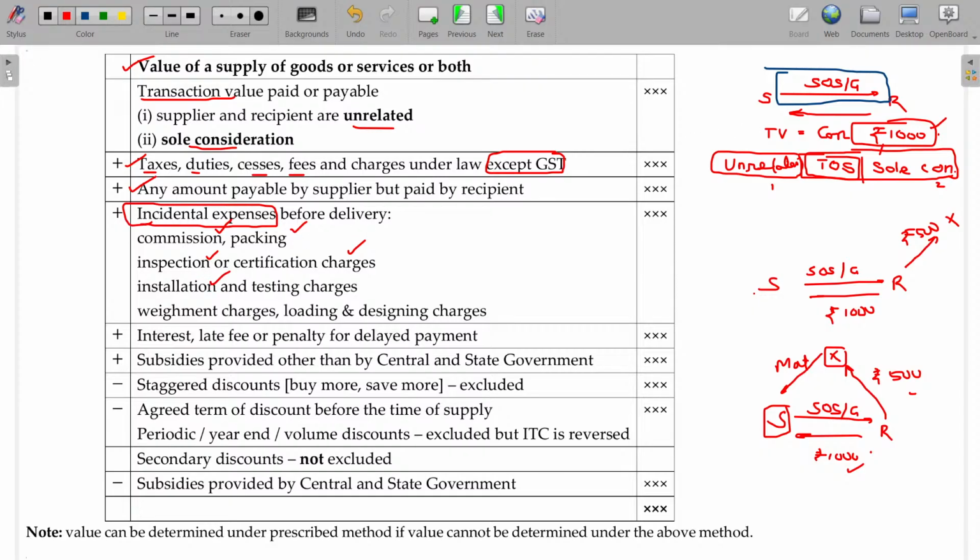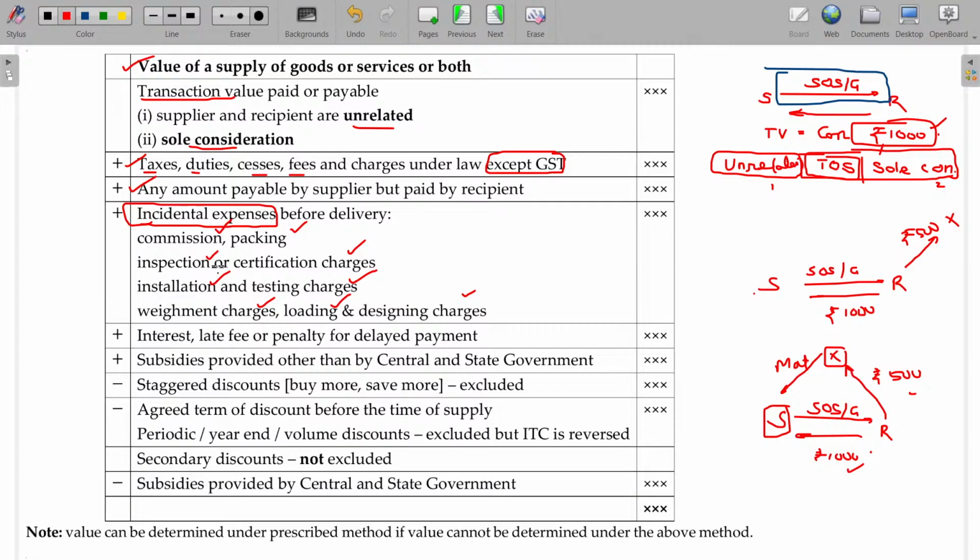And the goods transferred from supplier to the recipient should be installed at recipient's place, means that installation charges and testing charges also be includable. Sometimes to cross verify the weight is correct or not, weighment charges also be there, and loading and unloading charges will also be there. These are called incidental expenses. Without these expenses, we cannot deliver the goods in the hands of the recipient. So all these things are incidental expenses.